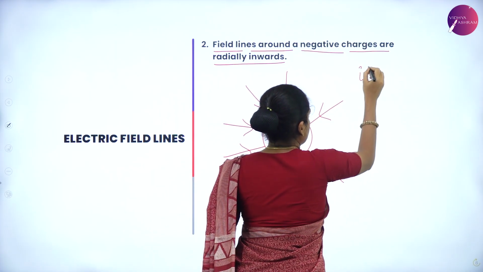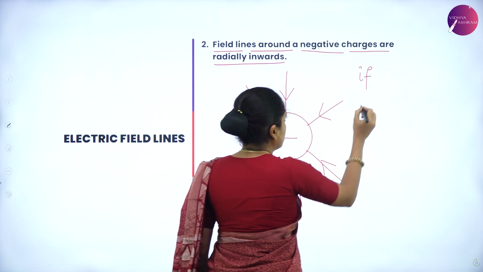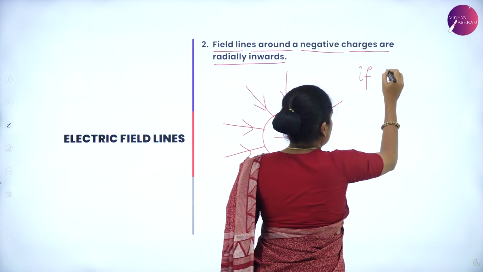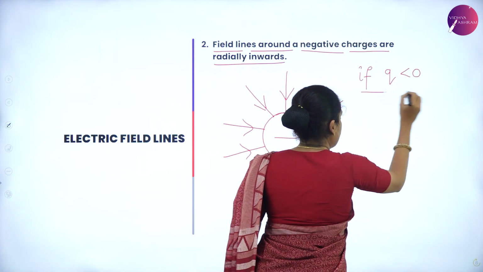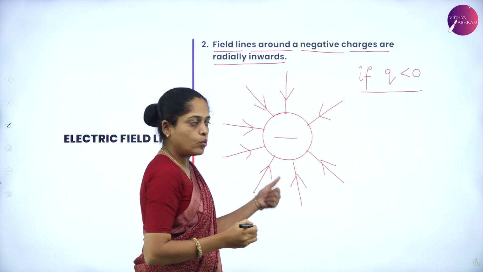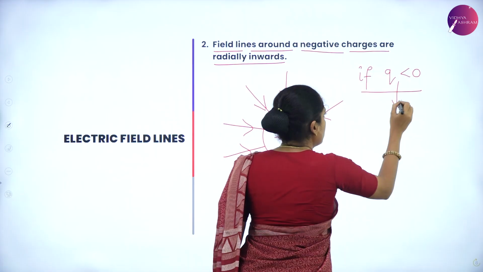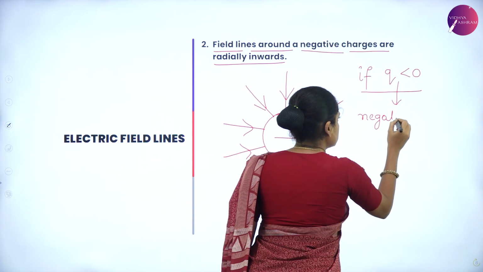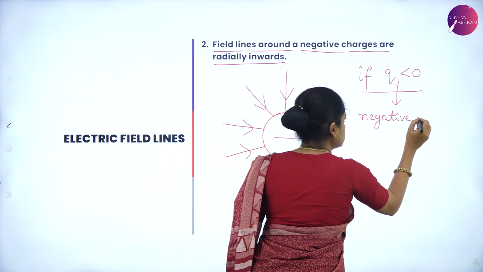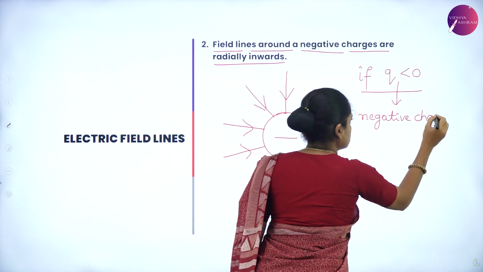If the question is like sketch electric field line for Q is less than 0, then this is the pattern, where Q less than 0 represents a negative charge.